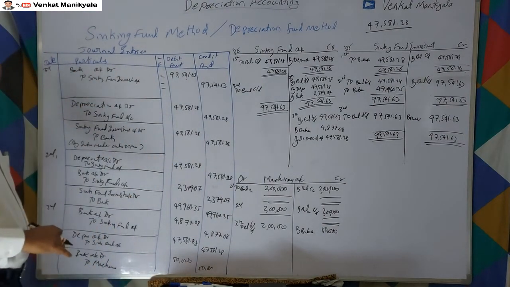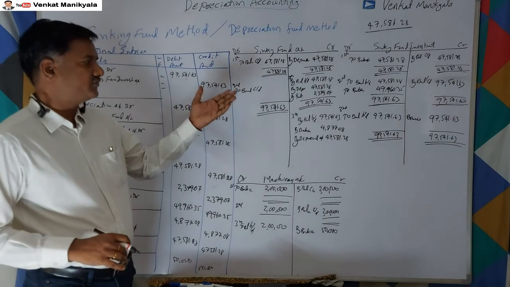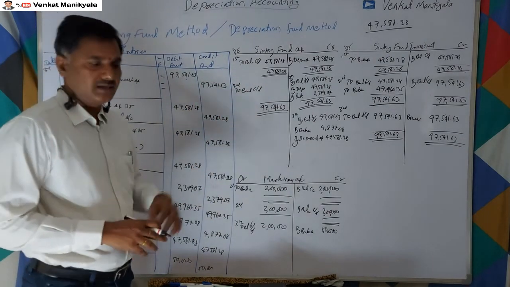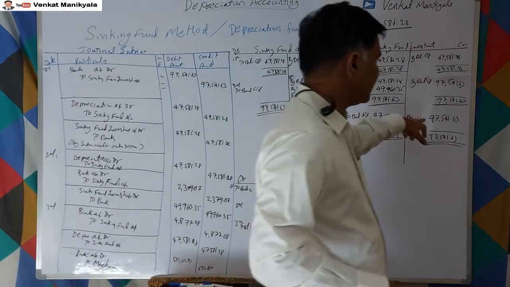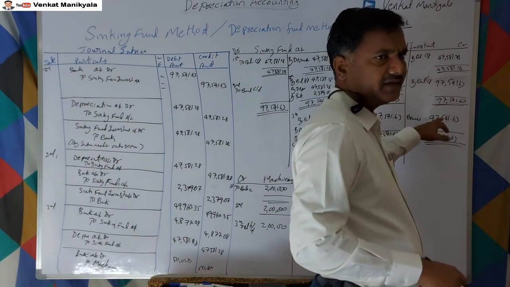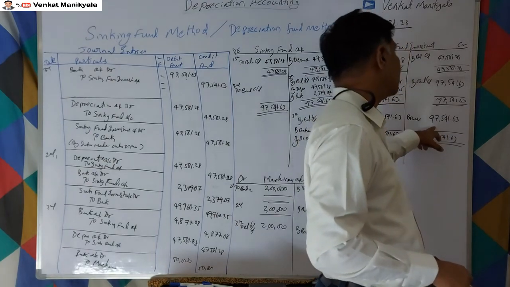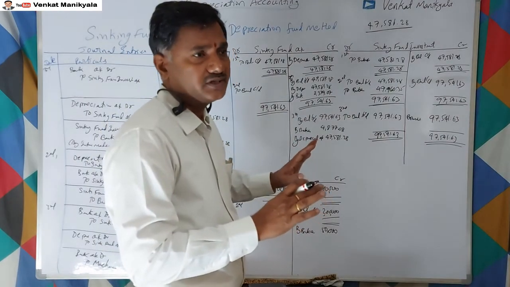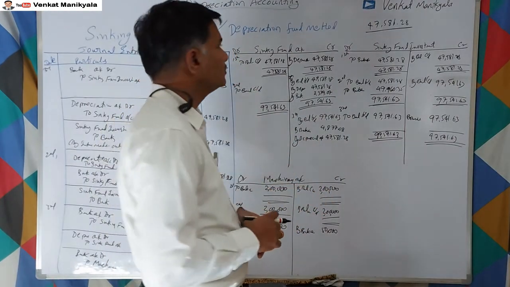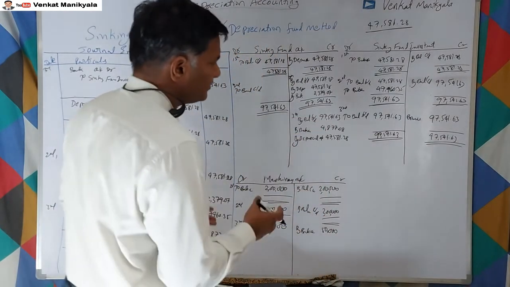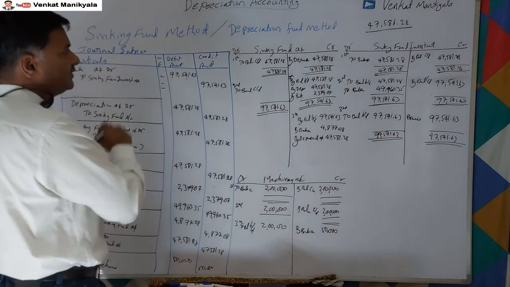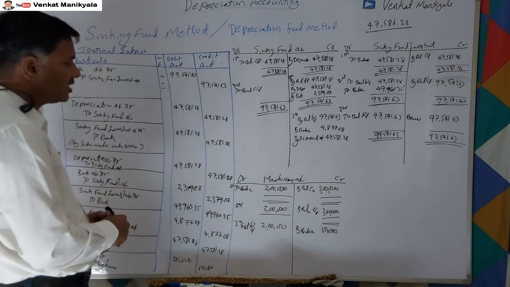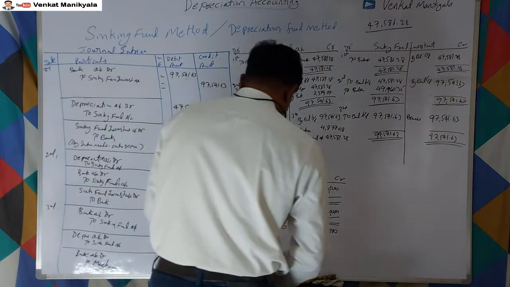Let us suppose instead of 97,541, we received only 90,000. That means 7,000 is a loss. Then what do we have to do? We have to credit this account with 90,000, and the remaining balance we are supposed to transfer to the sinking fund account. Ultimately all the balances have to go and sit in the sinking fund account. So this sinking fund account we have to close by transferring it to the machinery account.